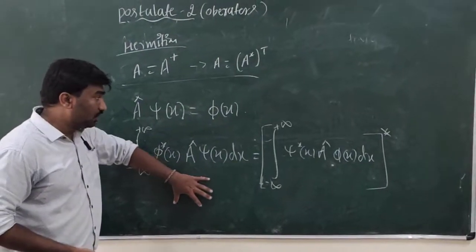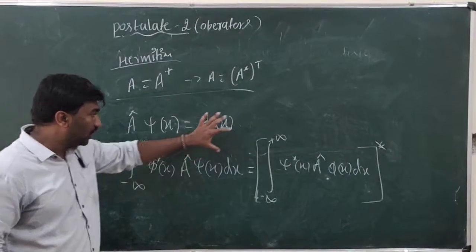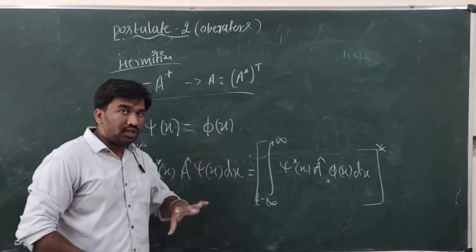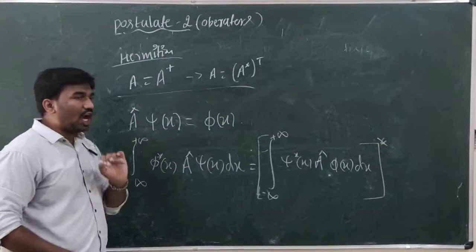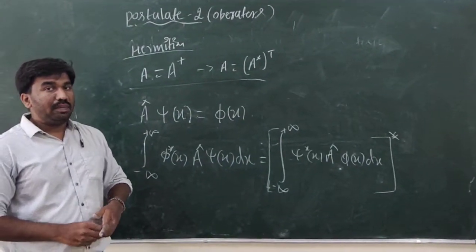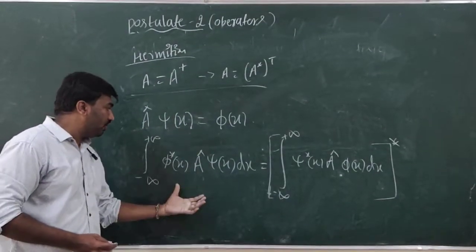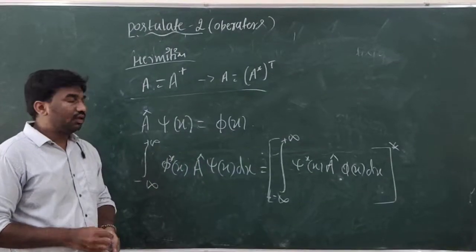If the left hand side is equal to the right hand side, then only we can say this A is a Hermitian operator in quantum mechanics. In matrix form, A is equal to A dagger; in operator form, you have to satisfy this condition.